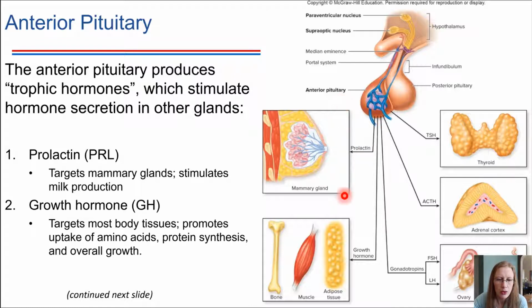Number 2, we've got growth hormone. Growth hormone targets a lot of different places throughout the body. In general, it promotes the uptake of amino acids and subsequent protein synthesis with those amino acids. And so it's a very good hormone for facilitating overall growth. In kids, this is one of the hormones that's causing them to grow taller over time. Eventually the epiphyseal plates in the bones fuse together, and then further growth in terms of tallness stops. It's not possible to just keep growing forever because those plates fuse.